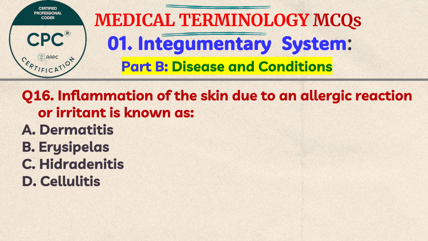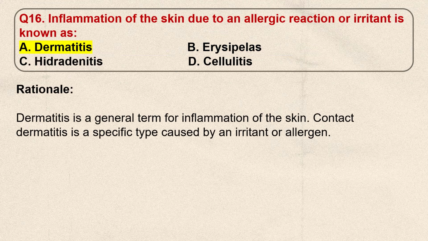Question number 16. Inflammation of the skin due to an allergic reaction or irritant is known as A. Dermatitis, B. Erysipelas, C. Hidradenitis, D. Cellulitis. Think the answer. The correct answer is A. Dermatitis. Dermatitis is a general term for inflammation of the skin. Contact dermatitis is a specific type caused by an irritant or allergen.